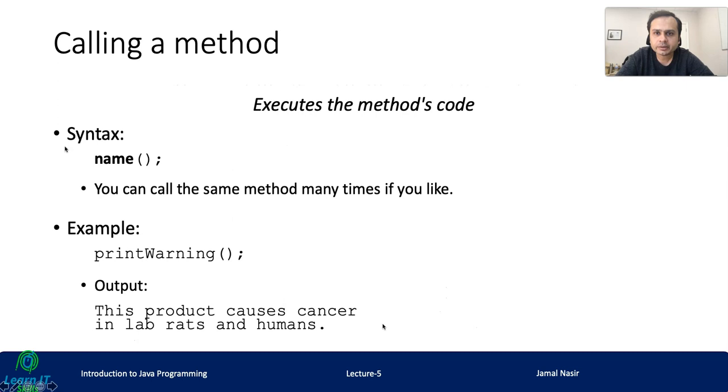Calling a method means executing the method code. The syntax is that we are just calling by name, right? You can call the same method many times if you like. So this is the important thing, and obviously the plus point of methods, that we can call methods many times according to our need. So the printWarning output would be this.